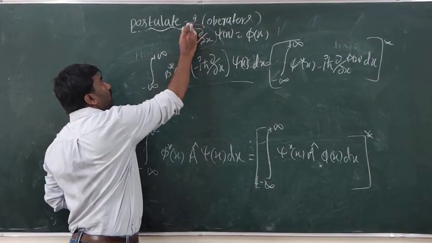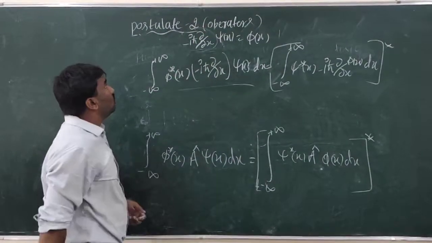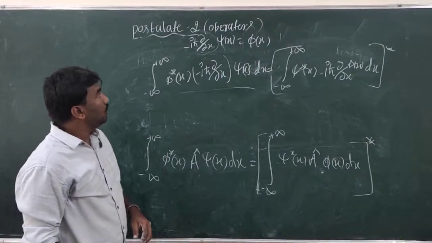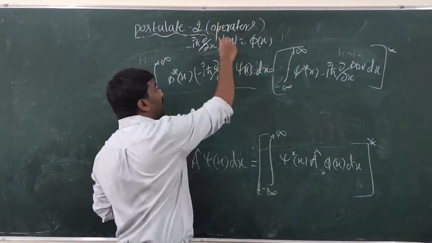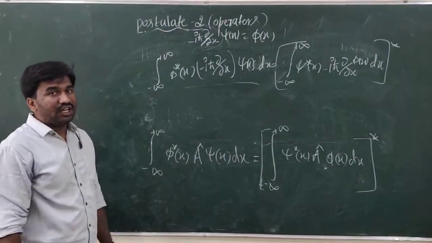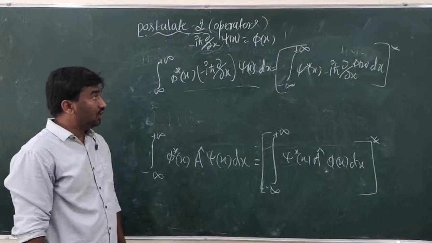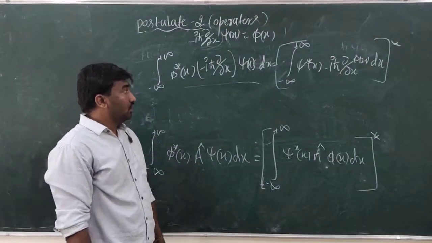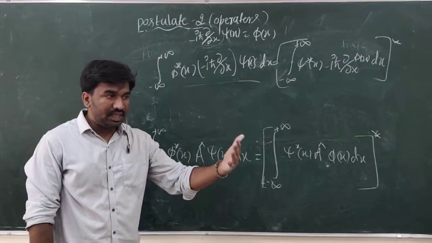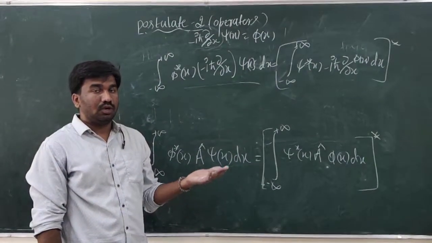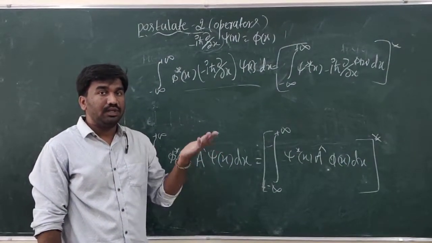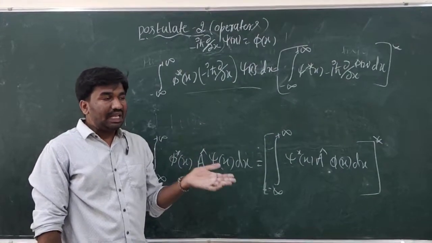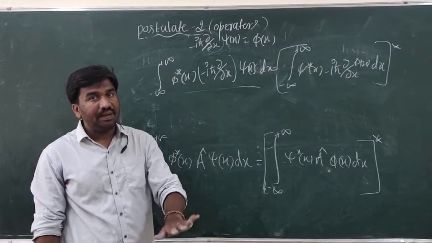So this is about postulate 2, which tells about the operators in quantum mechanics. The main conclusion, or summary, is that all measurable physical quantities, or observables, are replaced by quantum mechanical operators.